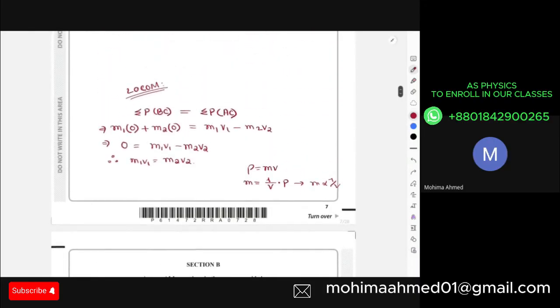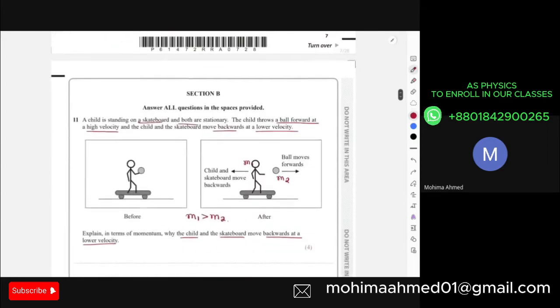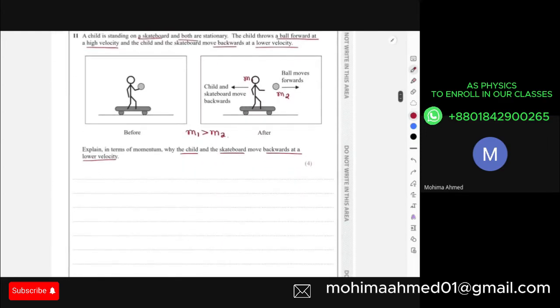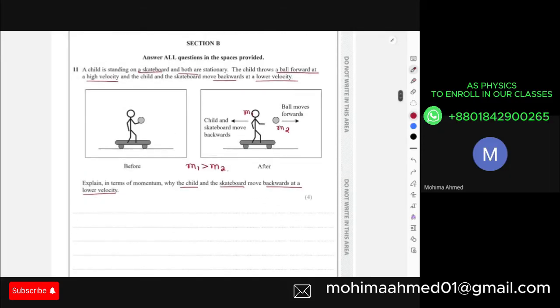You're not supposed to write down the answer in terms of these equations, but we have to say that the initial momentum of the ball, child, and skateboard was zero, since they didn't have any velocity, or since they were all stationary. And due to the law of conservation of momentum, the total momentum before collision must equal the total momentum after collision. So the momentum of the child and skateboard must be equal to the momentum of the ball.